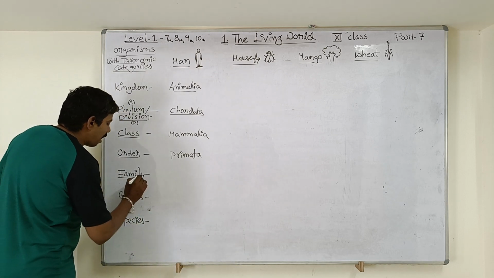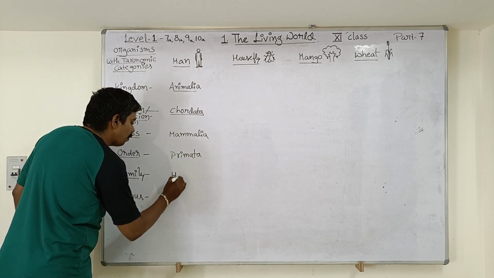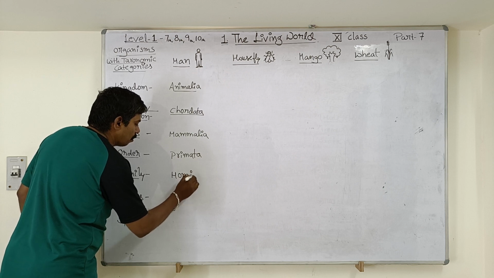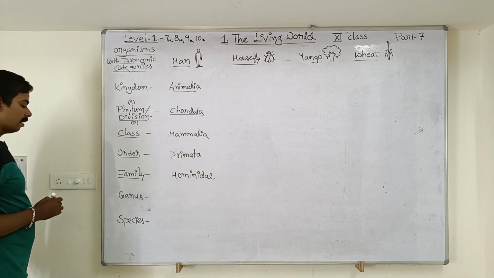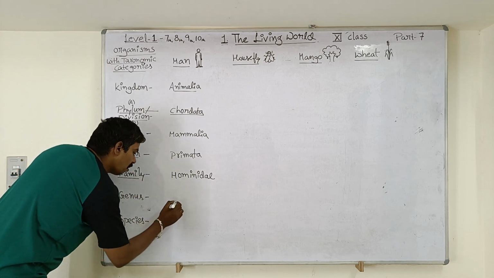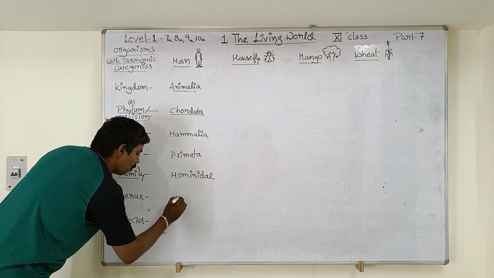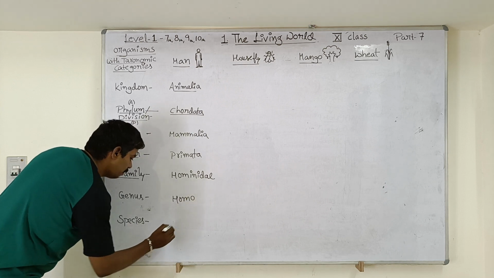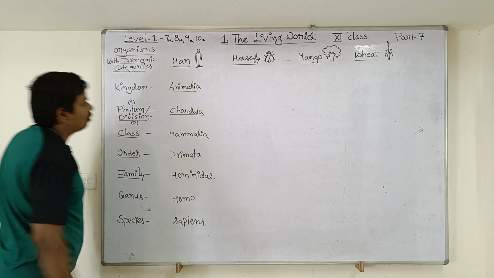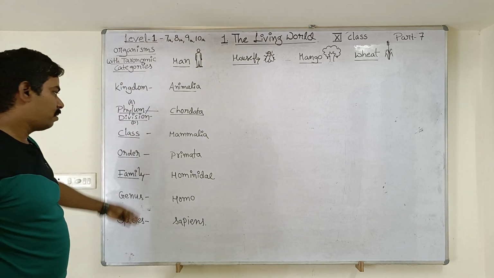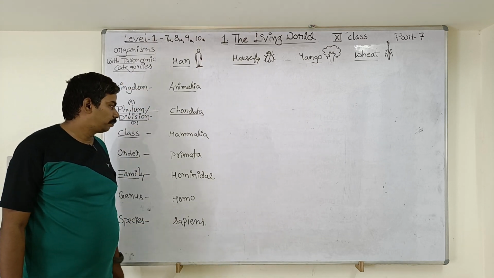Next, family. Man is kept in a family called Hominidae. Next, genus. Obviously the genus is Homo, and the species is sapiens. So this is the taxonomic position of man.